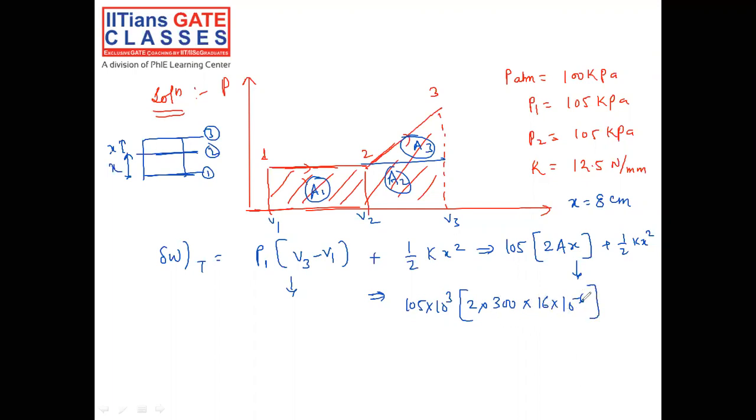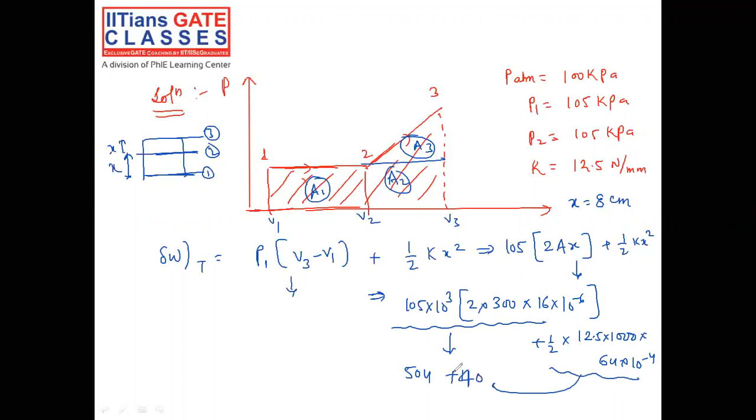That is 300 into 16 into 10 power minus 6, centimeter cube, plus half of k. K is given as 12.5 into 1000 because it is Newton per meter. X square is 64 into 10 power minus 4. If you calculate, you will get 504 plus 40.